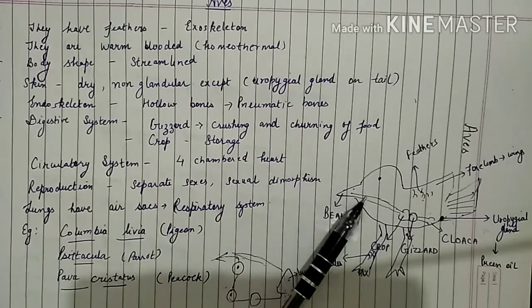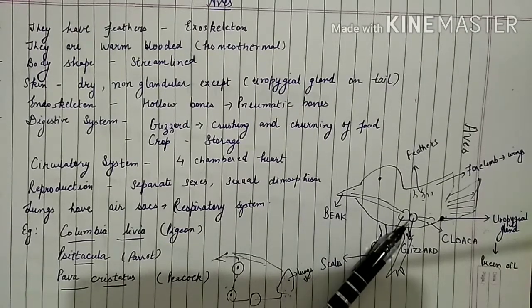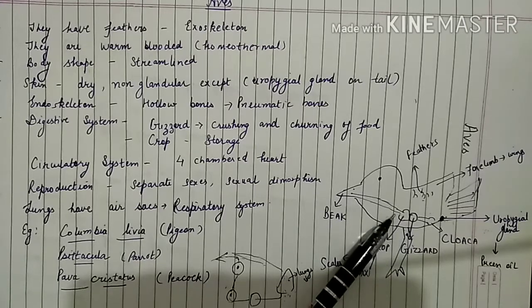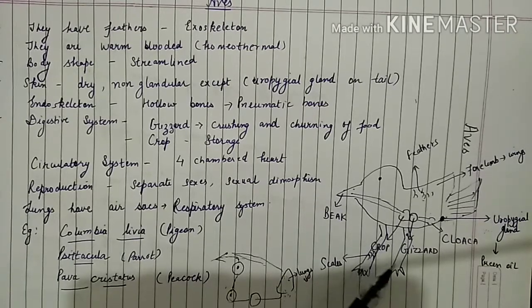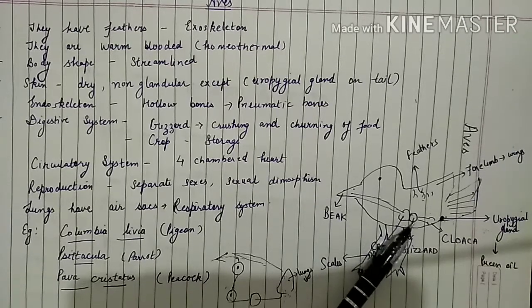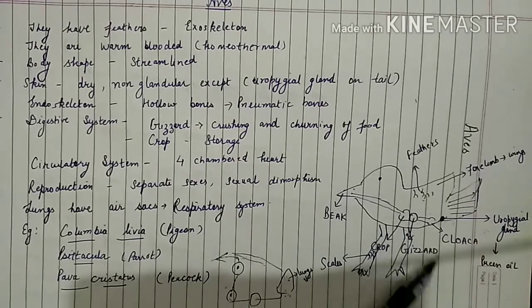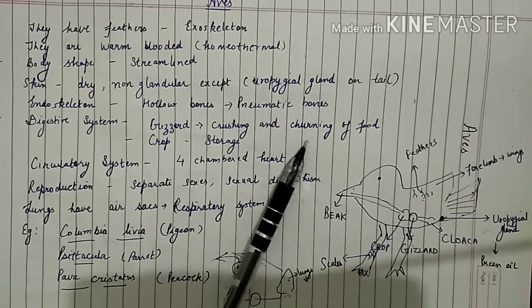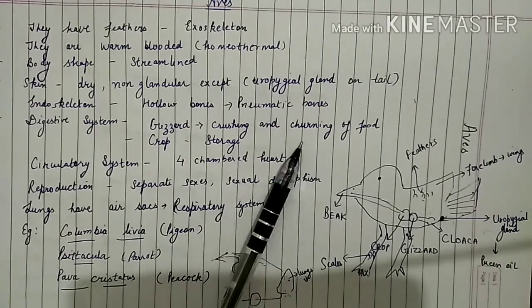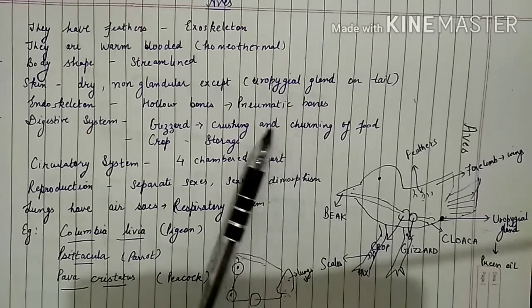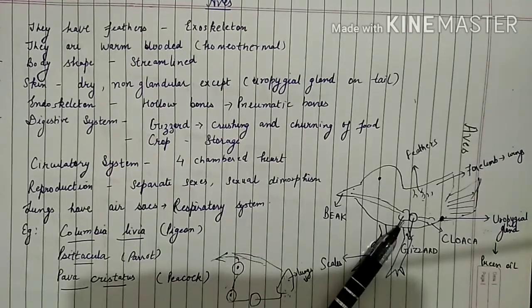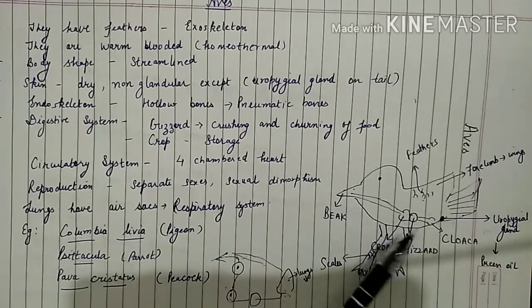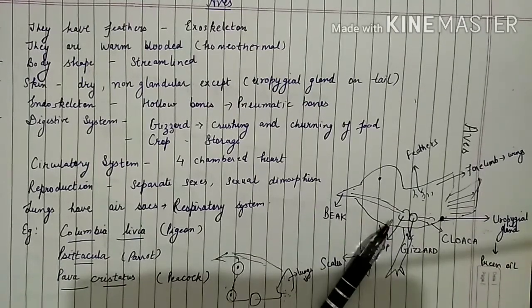This digestive system opens into an organ known as the crop, which stores the food, and then there is another organ known as the gizzard. The gizzard is a muscular organ used for crushing and churning of the food, and therefore it is very important since it helps in mastication of the food, meaning crushing and churning of the food.